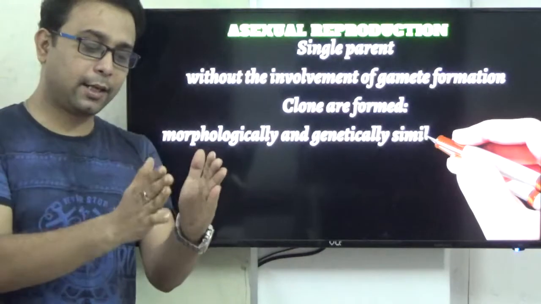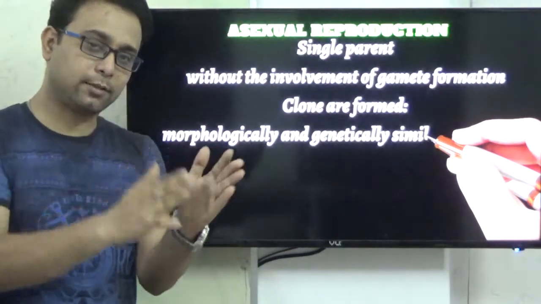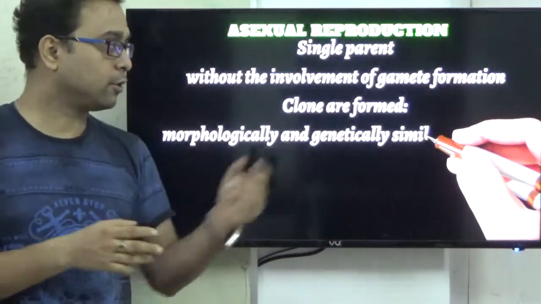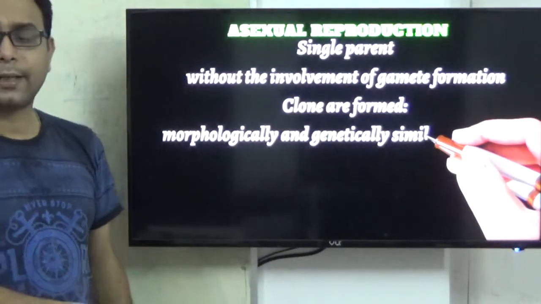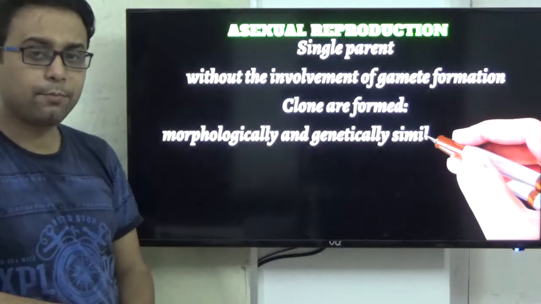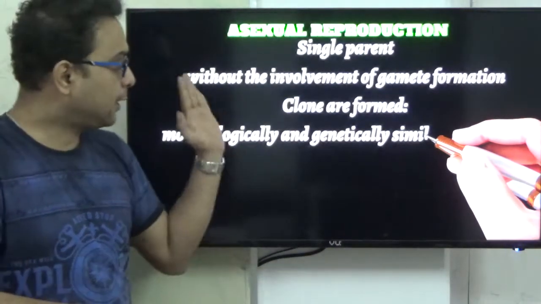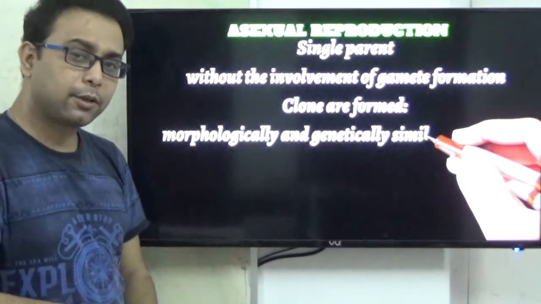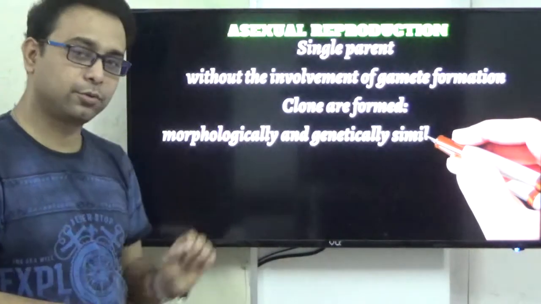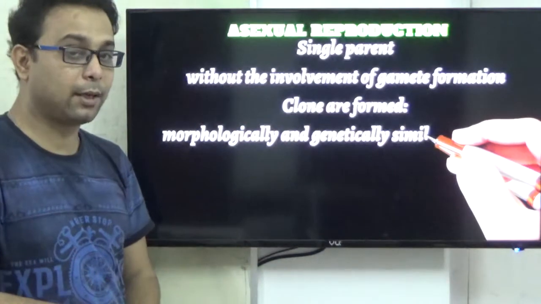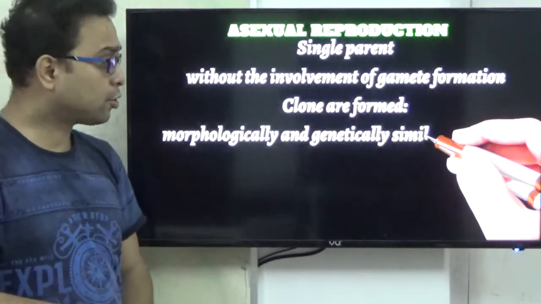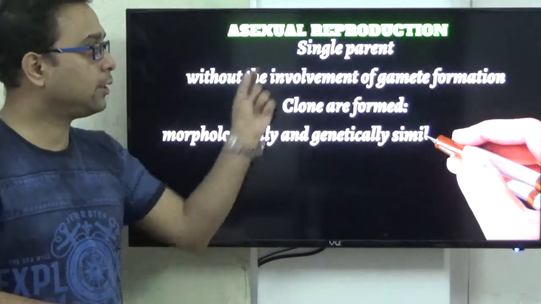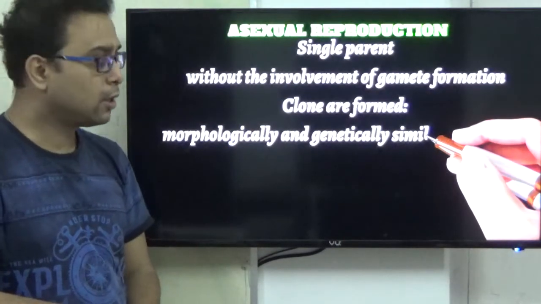That means here, father or mother, one is there, and from that one parent, the offspring are produced.